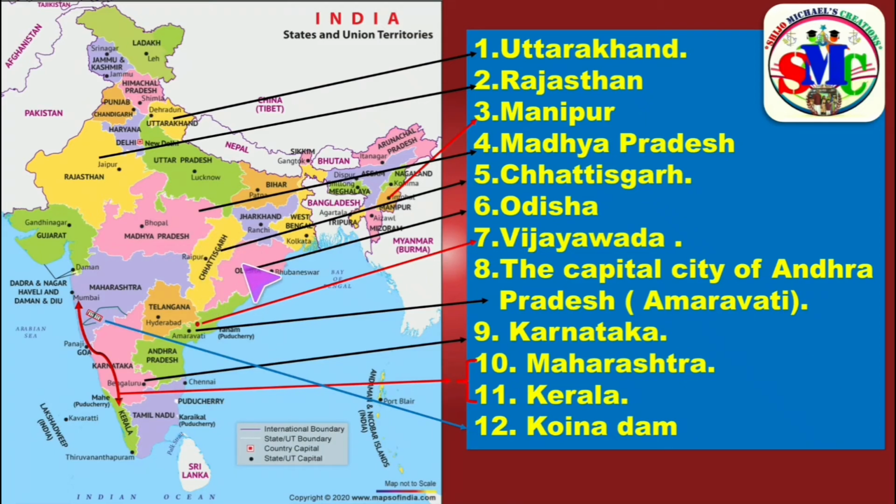Next, Odisha. It is also near to Chhattisgarh. This is the state of Odisha. Next, Vijayawada. It is in Andhra Pradesh and this is the location of Vijayawada. The capital city of Andhra Pradesh, that is Amaravati. This is the location of Amaravati. Next, Karnataka state. This is Karnataka state near to Andhra Pradesh. Next, Maharashtra, near to Karnataka on the north side, that is Maharashtra. Next, Kerala. South of Karnataka, a small state is there, that is Kerala. Now, Koyna Dam. It is in Maharashtra. This is the location of Koyna Dam.